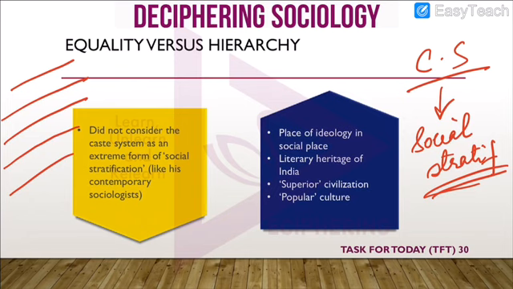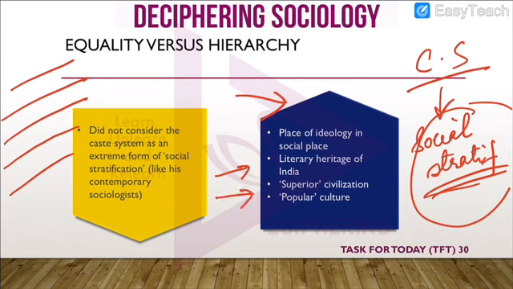So, like his contemporaries, he could also have thought of the caste system as a social stratification system, but he did not think so. He knew that there was an ideology behind the caste system, and he also understood that India had a huge literary heritage.